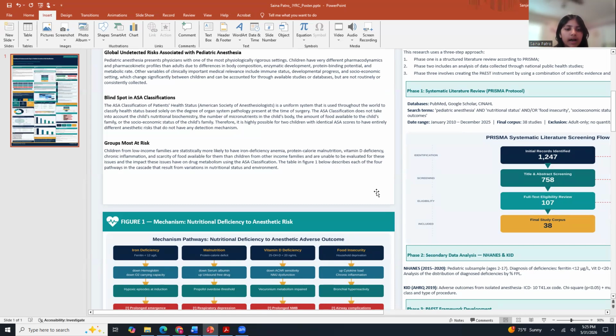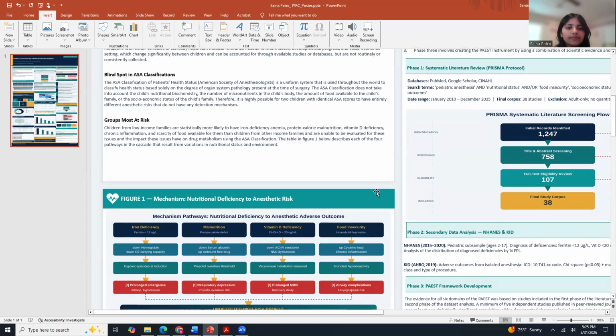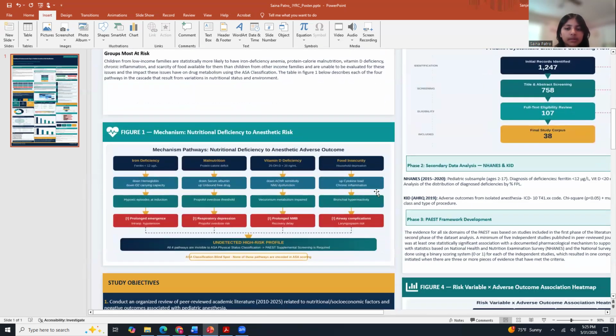That blind spot has real pharmacological consequences. Iron deficiency. When ferritin falls below 12 micrograms per liter, oxygen delivery drops at induction and emergence is prolonged. Protein calorie malnutrition. Propofol is 97 to 98% protein bound. Low albumin elevates the free drug fraction, meaning a child on a standard dose receives a pharmacologically higher dose than intended.